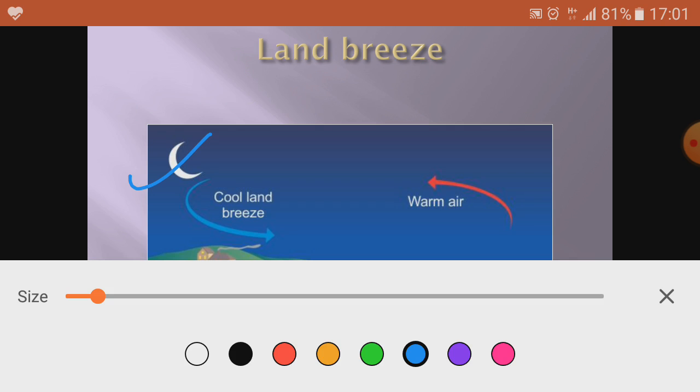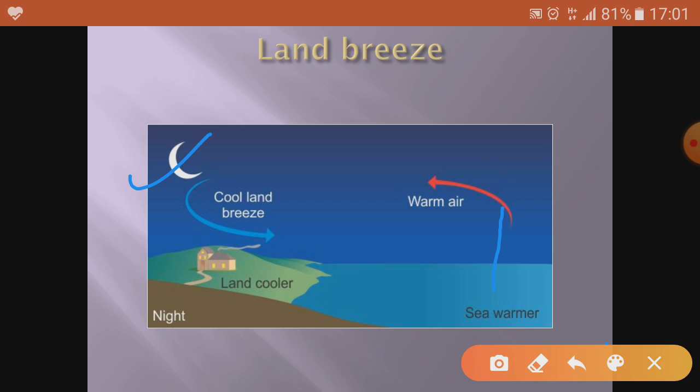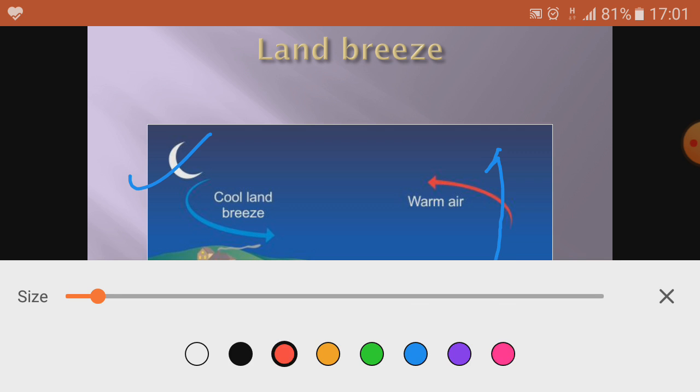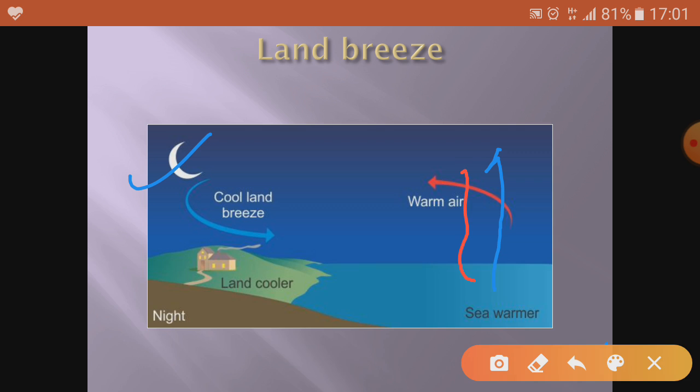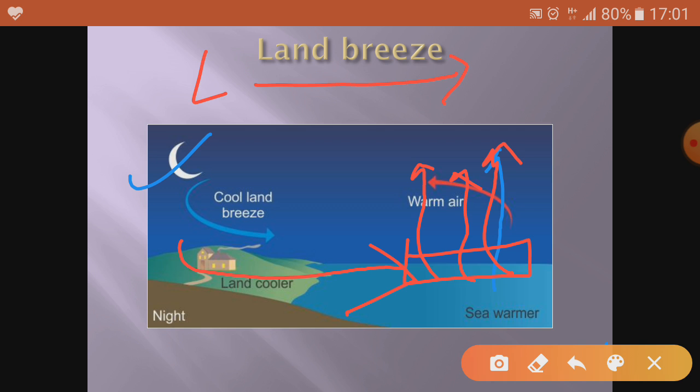Water gets heated up here, and, sorry, I will use the red. So water gets heated up and the hot air moves upward. Vacuum is created here. Vacuum means empty space. Air from the land tries to occupy this area, the vacuum. So this is called land breeze. Land breeze blows from land towards the sea. It happens during the night time.